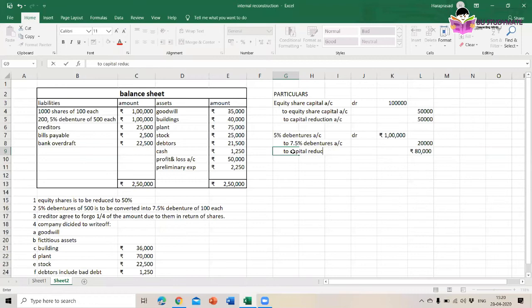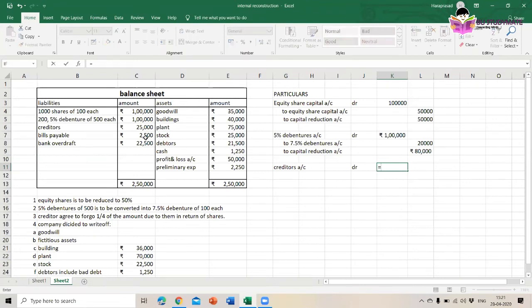Okay, then we have creditors. They have agreed to forgo how much? 1/4 of the amount. So we'll write down the foregone amount. First, creditors account. How much creditors do we have? Creditors we have is 25,000.